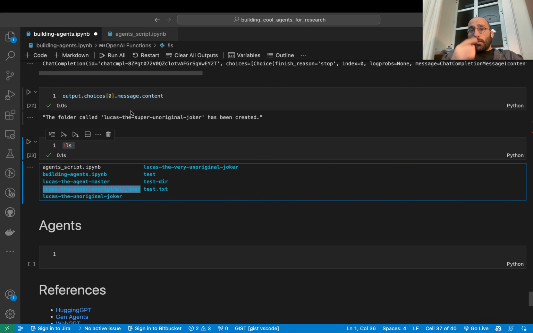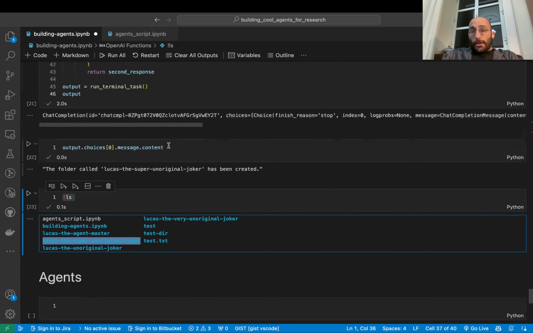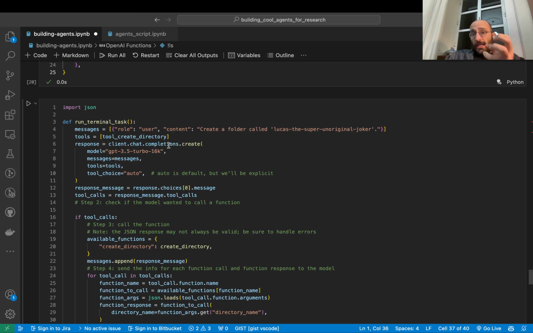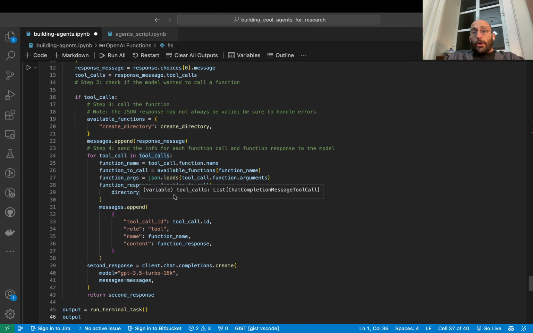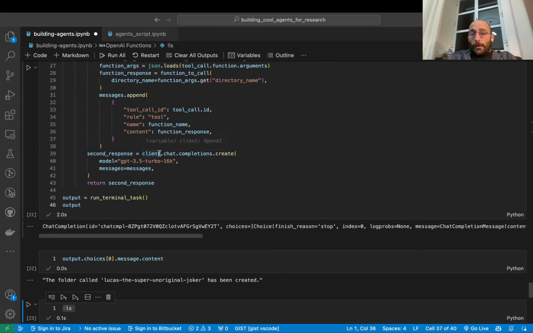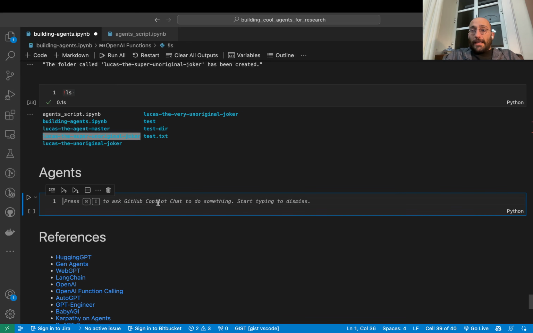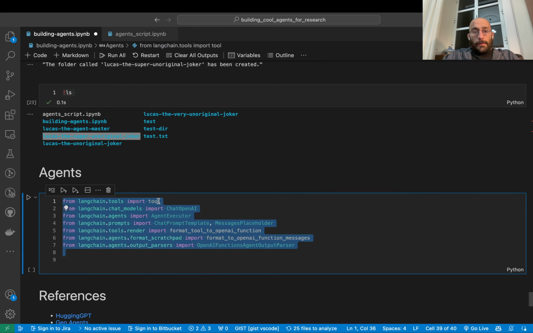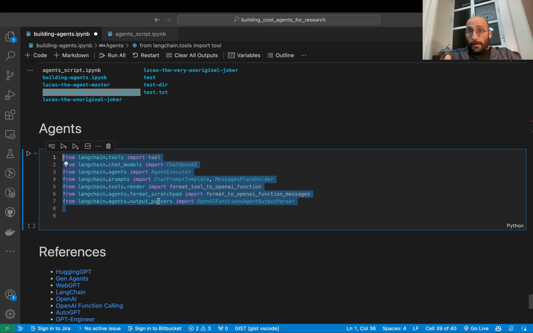Because when we get here, we can ask ourselves, okay, so this was quite a lot of setup, right? To just give access to a model, we had to set up a loop and organize how the tool calling is done, right? And I find this kind of loop has us thinking about a lot of stuff, right? So this is where I think LangChain can be interesting. So what I'm going to do here is set up a similar approach with LangChain, and let's see what kind of benefits we can get, right?